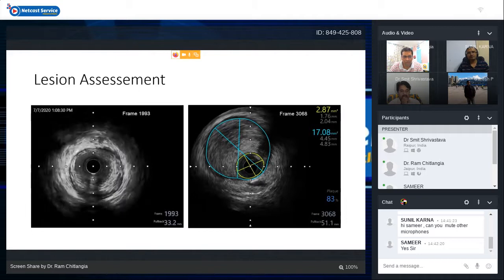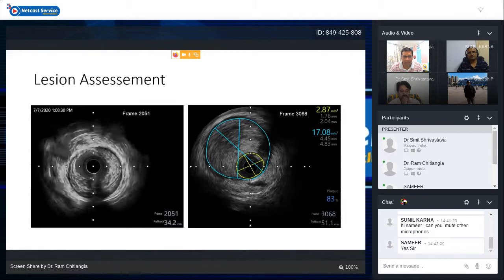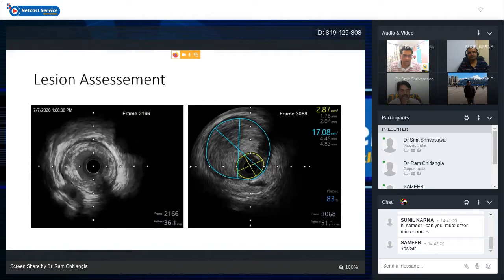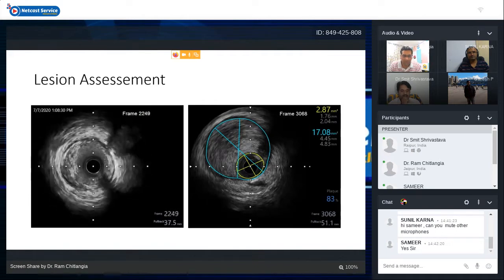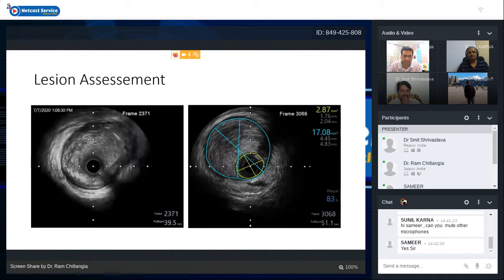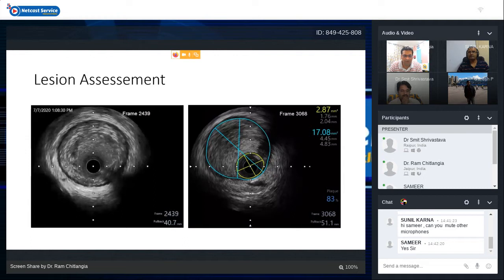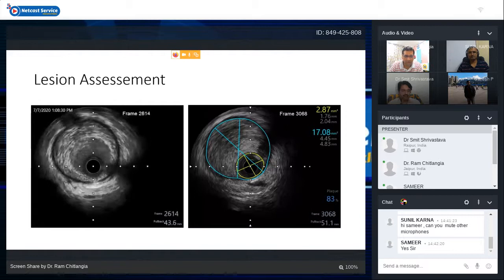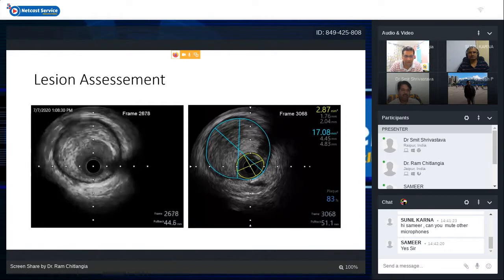Plaque burden is getting more and more, and there is some branch coming in at around 9 to 10 o'clock. Another branch comes in and the LAD size grows larger and larger. And there is circumferential plaque burden on this video. Gradually the plaque burden increases in the proximal LAD, and as you can see on the right side, there is